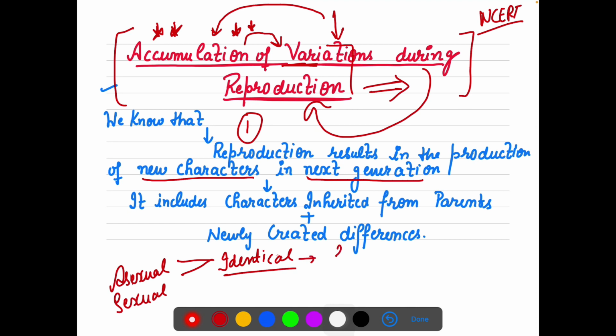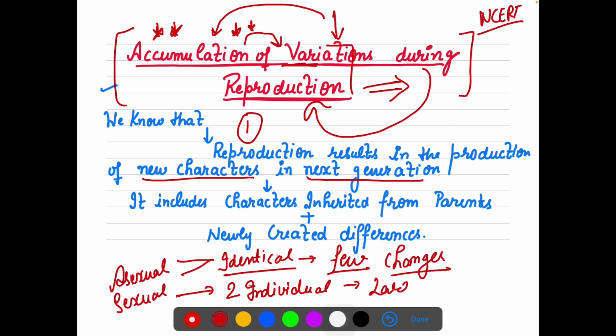But there are very, very, very few changes which still happen at the time of asexual reproduction. But in sexual reproduction, because two individuals are involved, the changes are definitely large, okay?